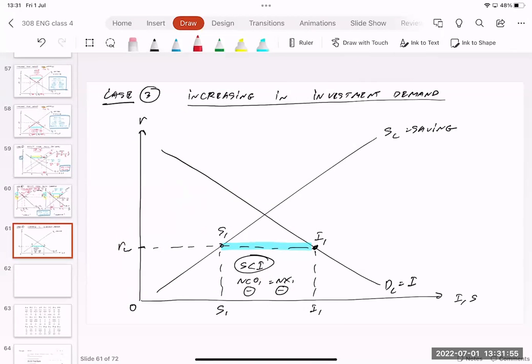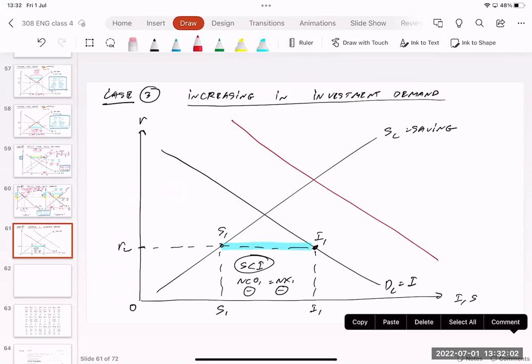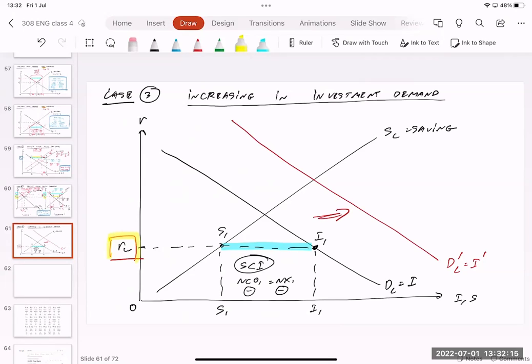The investment curve, the demand for loanable funds, is going to shift to the right, like this. This is like D prime L equal to I prime. The real interest rate of the world is still the same, because we are an open economy country.